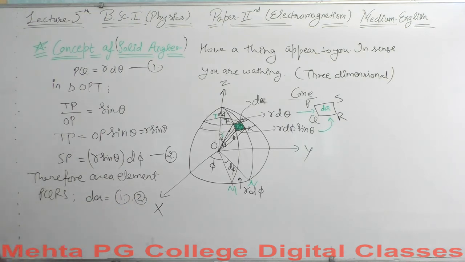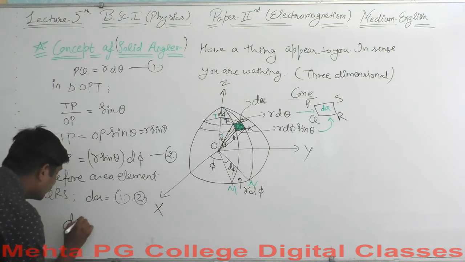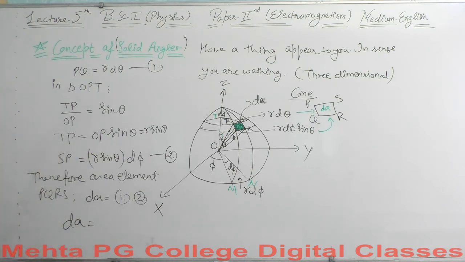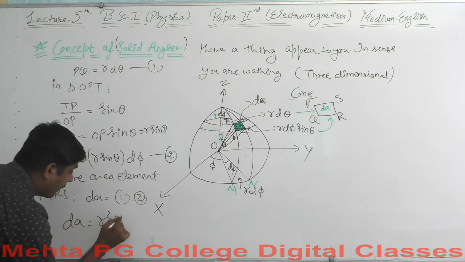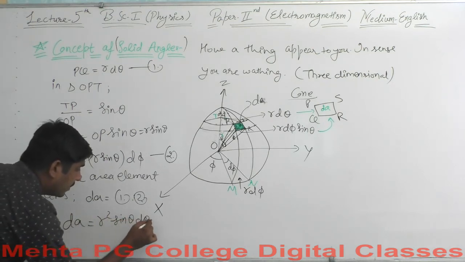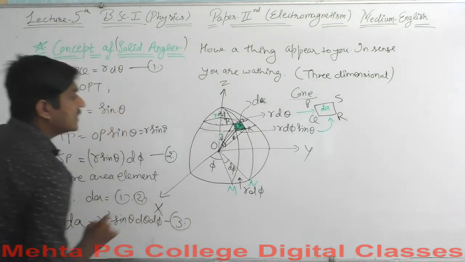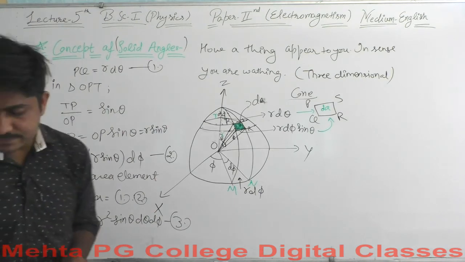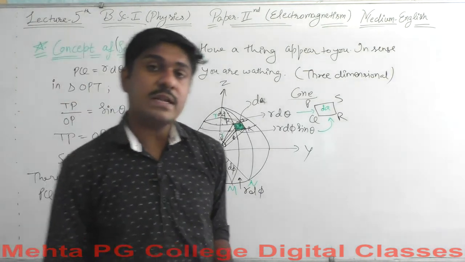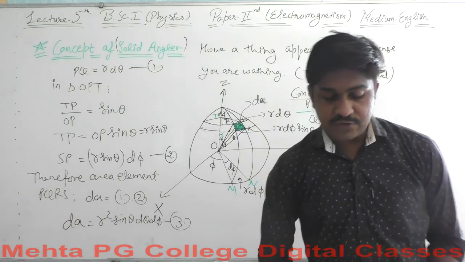So dA will be R square sin of theta d theta d phi. This is equation 3, because we will need it for our further calculus. So we found the value for the surface element.